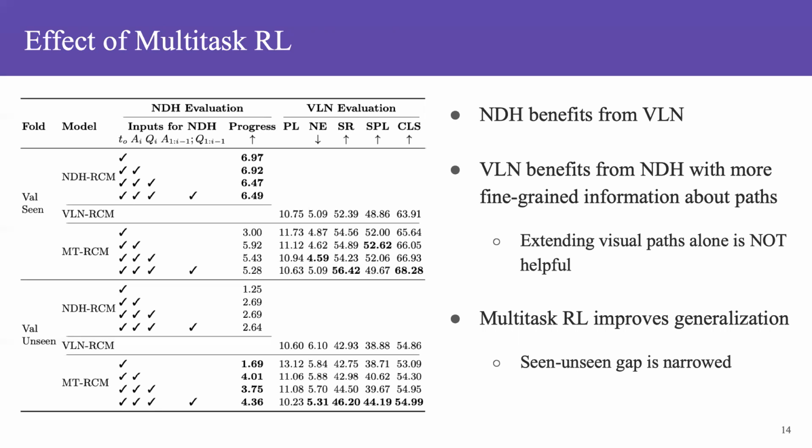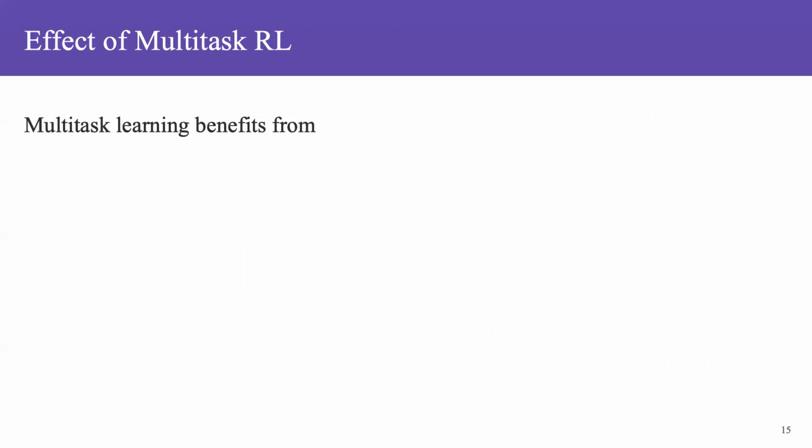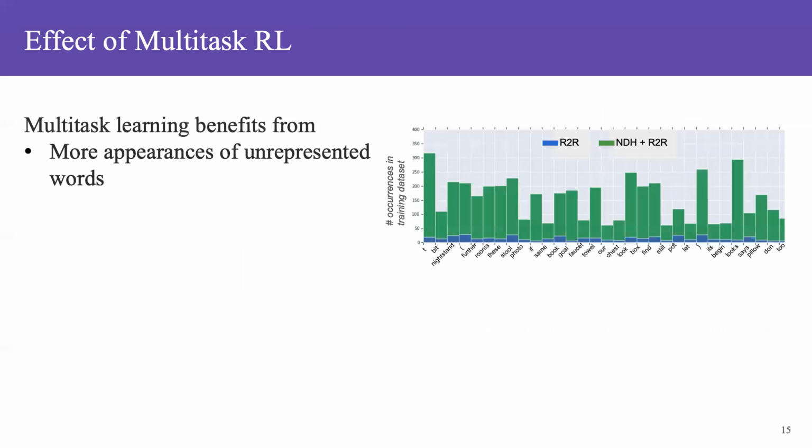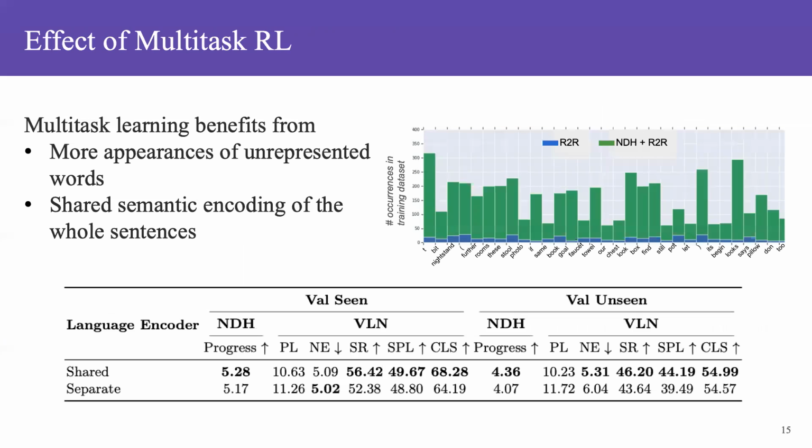Multitask reinforcement learning improves generalization. The seen-unseen gap is narrowed. If we dive deeper, multitask learning benefits from more appearances of underrepresented words, as well as shared semantic encoding of the whole sentence. So the shared language encoder works better than the language encoders for individual tasks.